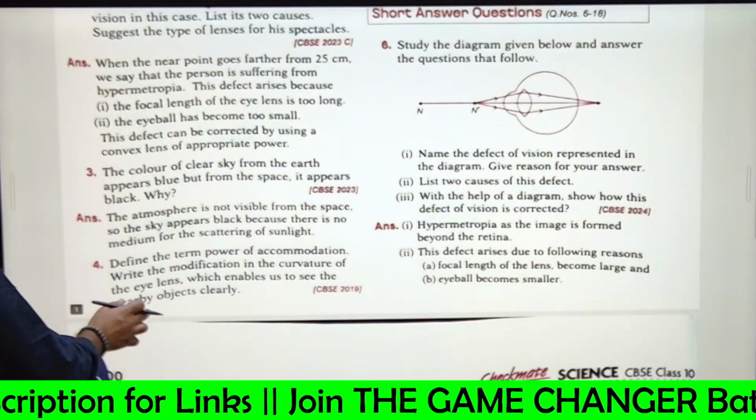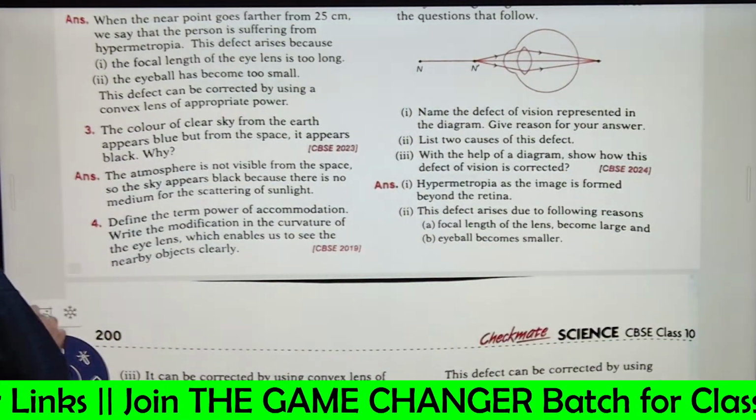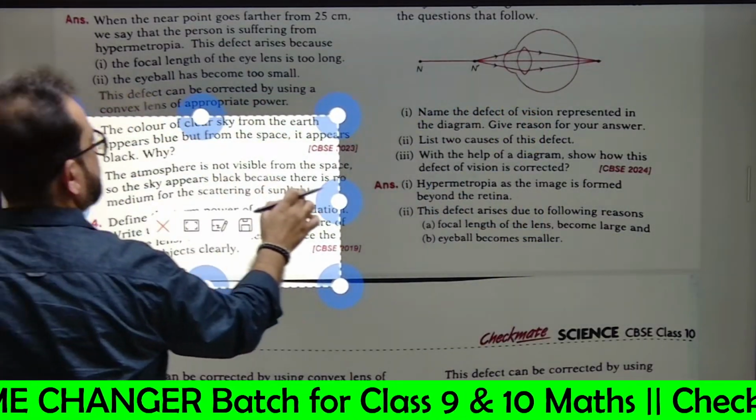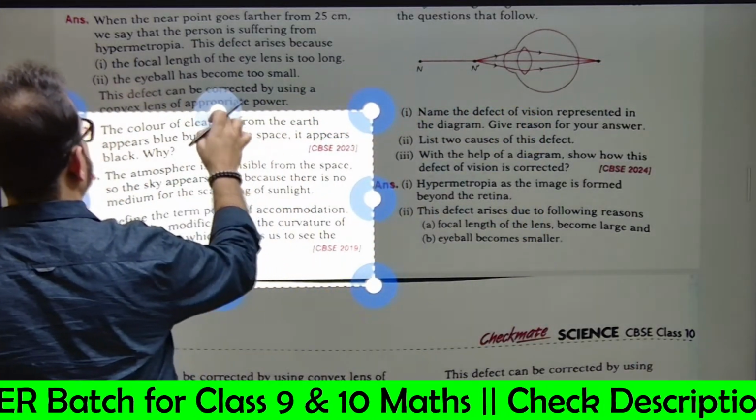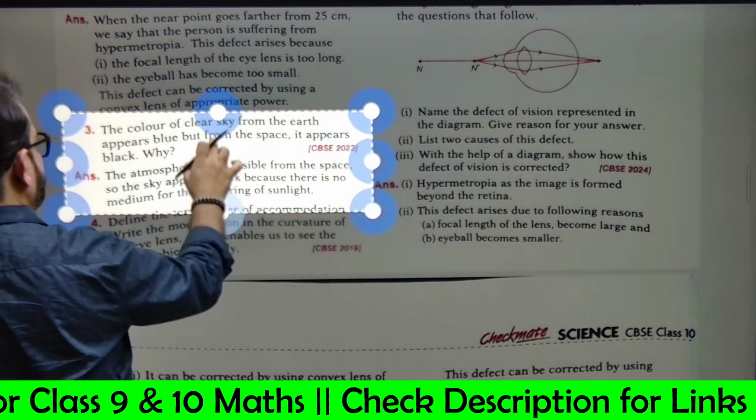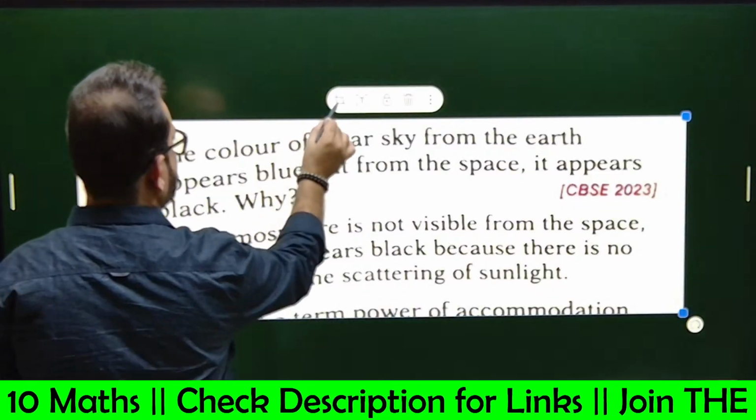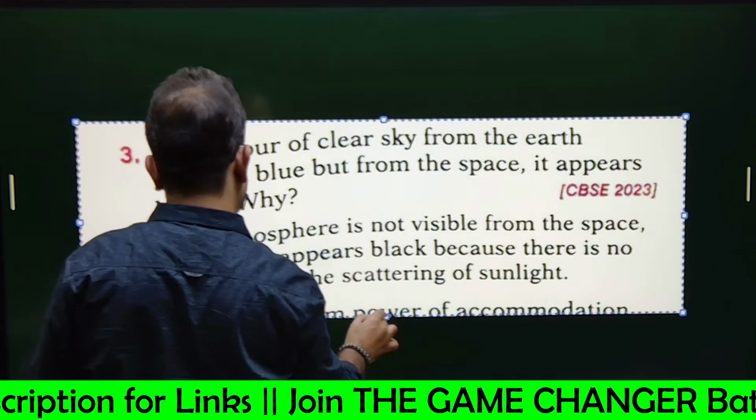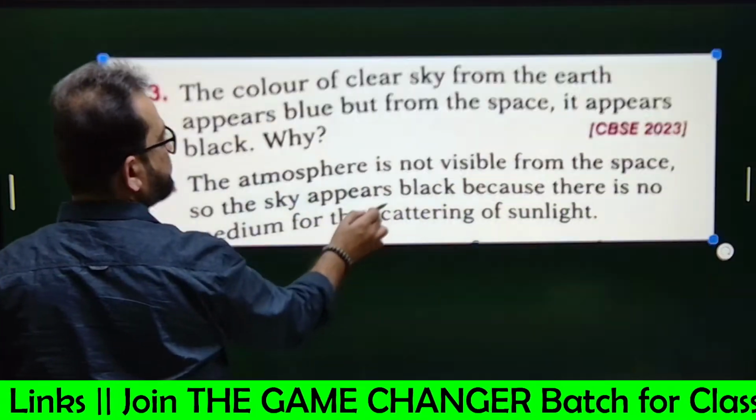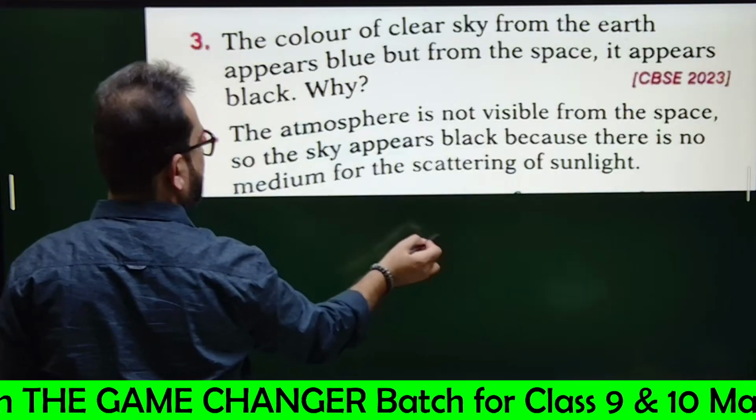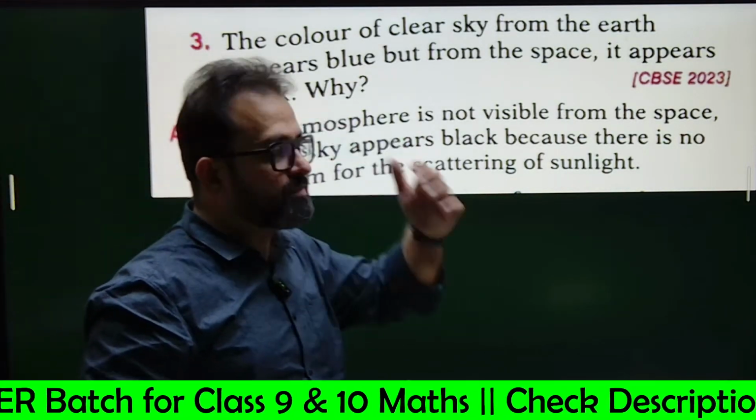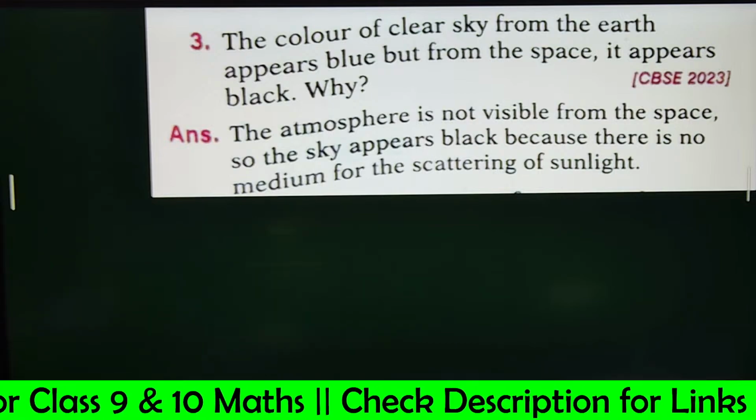Question number three. Every question is important, you know. You just keep on solving PYQs. That's the only way to master physics, chemistry, biology, or mathematics. This time is for PYQs and sample papers. No more learning of the chapters anymore, okay? So, what does the question say? The color of clear sky from the earth. Read it, read it.